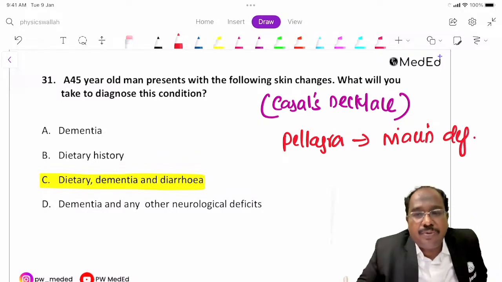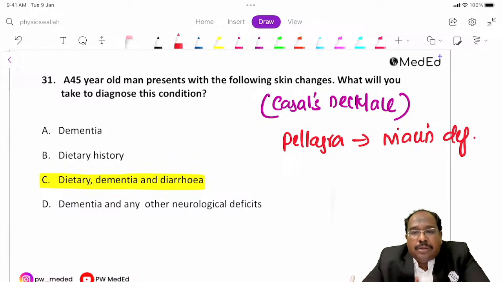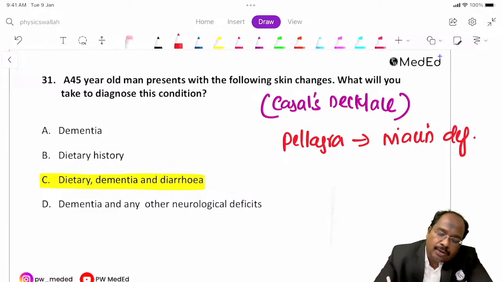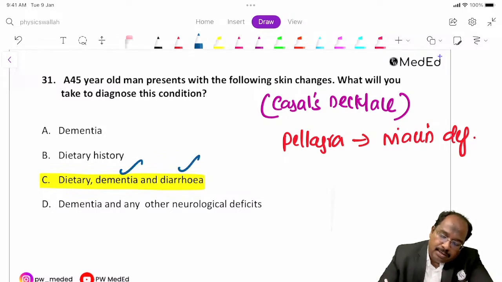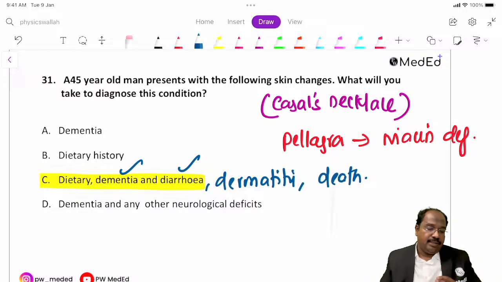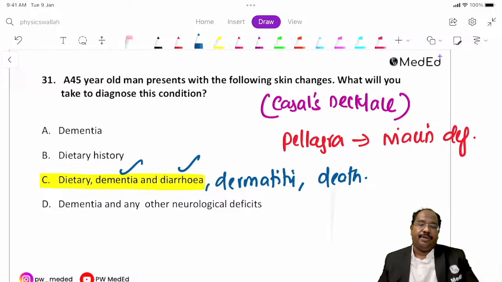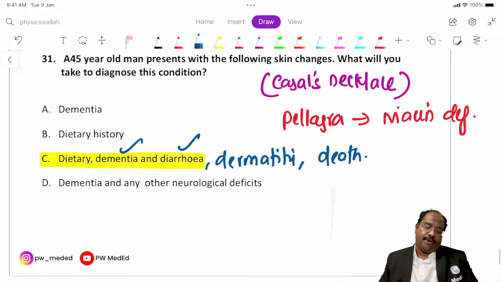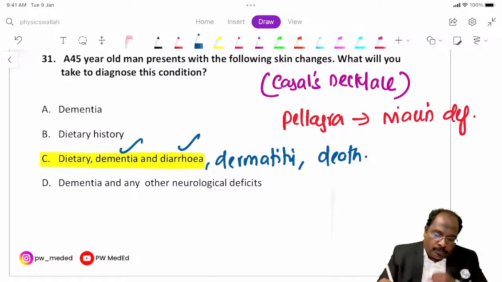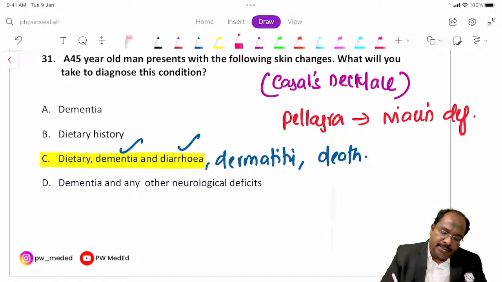This is because it leads to niacin deficiency. So what are the features it will have? Pellagra features: diarrhea, dementia, dermatitis, and the fourth one is death, guys. Diarrhea, dementia, dermatitis, and death. Fine. Next is vitamin D.